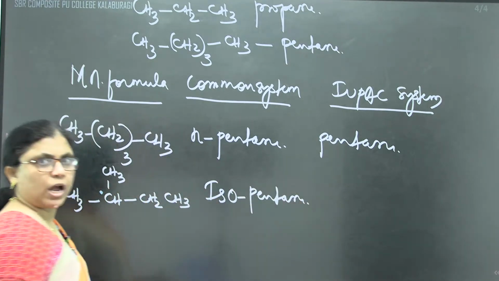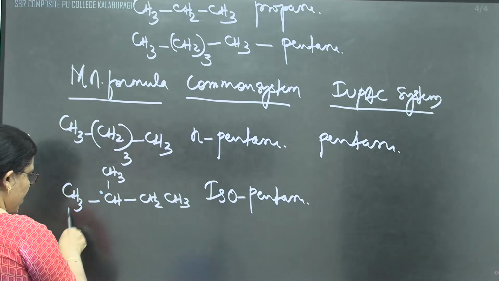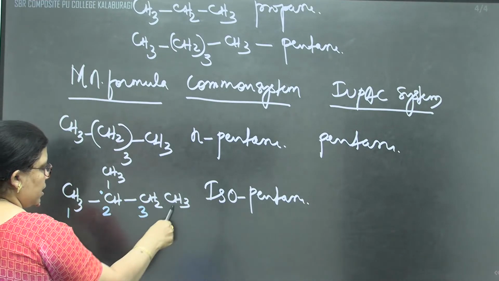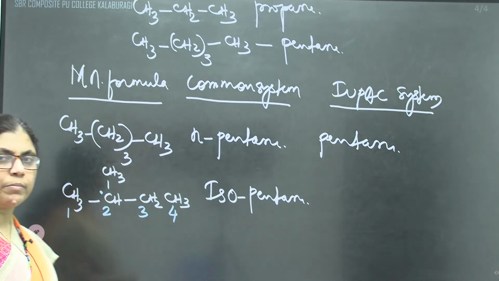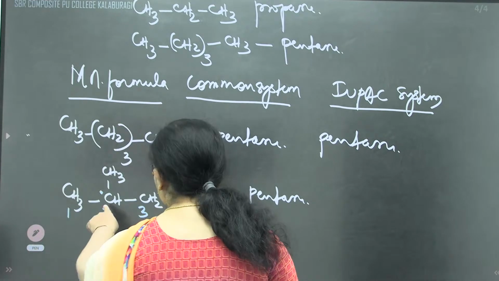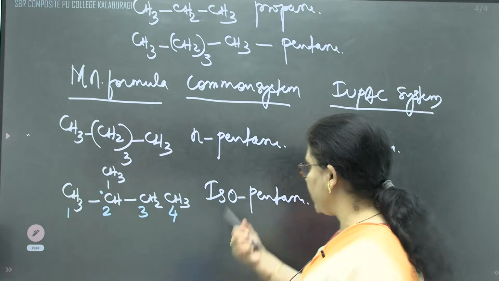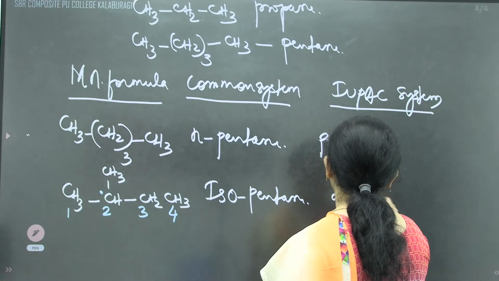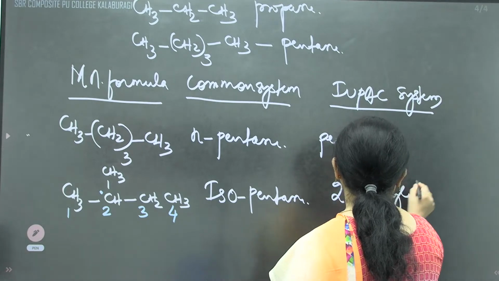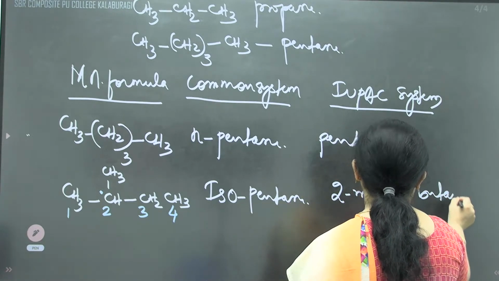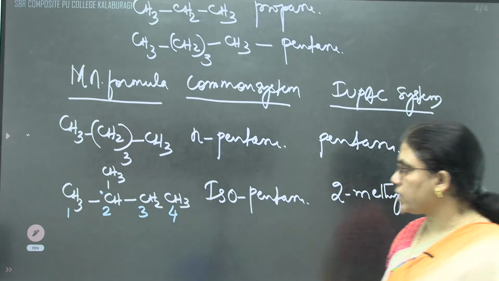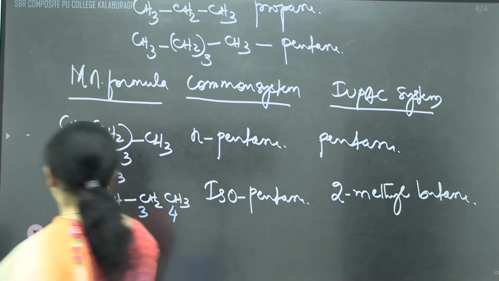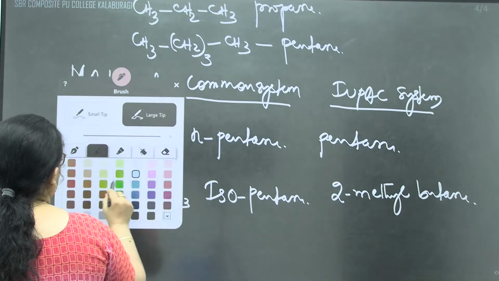But according to the IUPAC system, this is carbon atom number 1, 2, 3 and 4. Numbering is done in the IUPAC system. That's why the second carbon atom has a methyl group. We can write it as 2-methyl butane. We can call it what, children? 2-methyl butane.